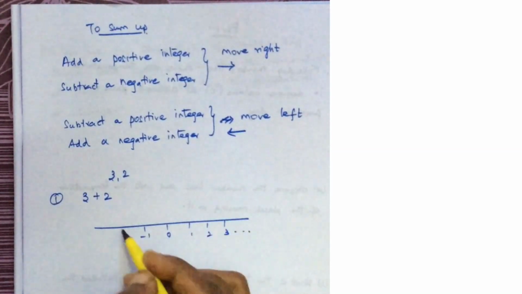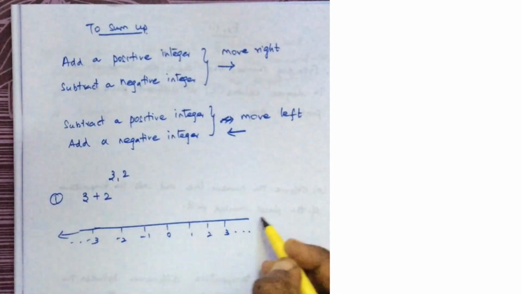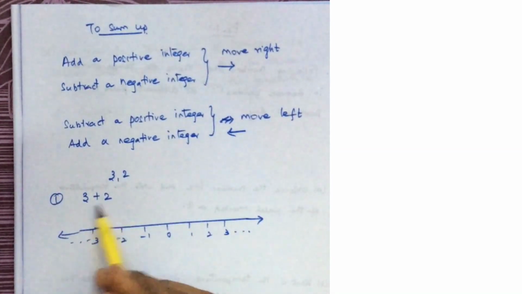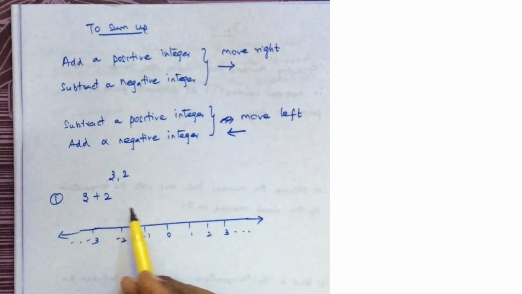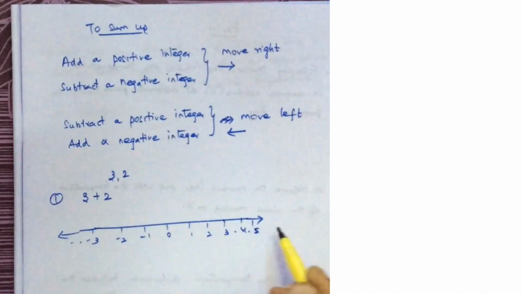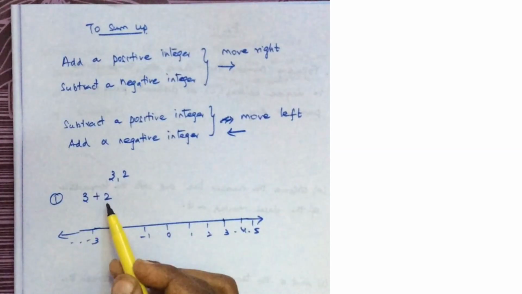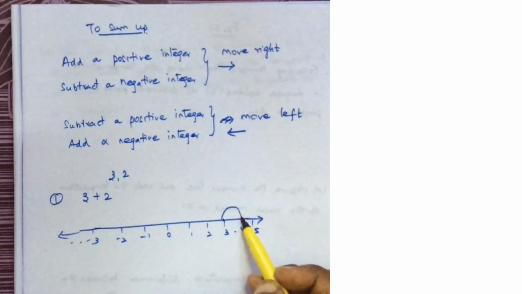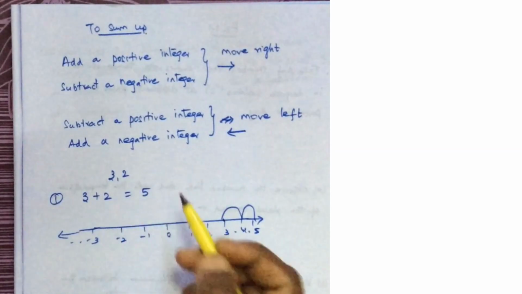Here it is minus 1, minus 2 and minus 3. To add a positive integer, I am adding plus 2. I have to move to the right. So I am standing here. I have to move two steps to the right. So it is here and here. So 3 plus 2 is 5.